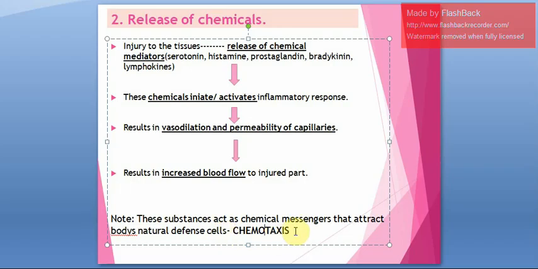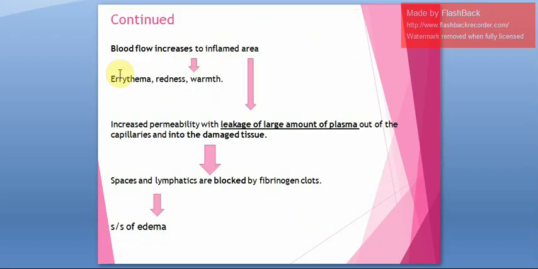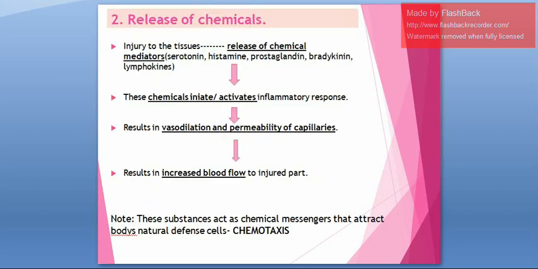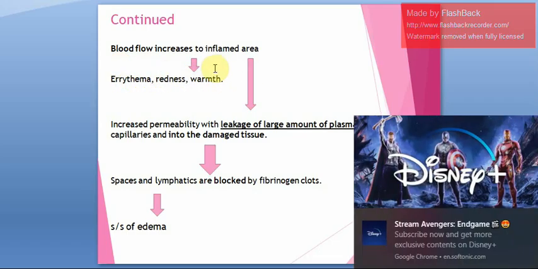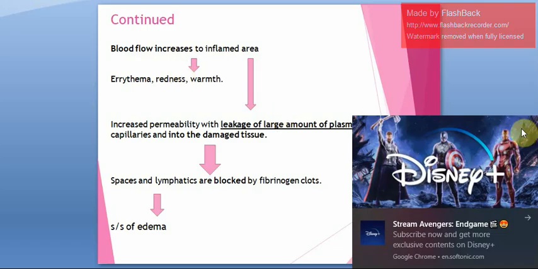Okay, so next, the blood flow, I have already told in the previous slide, increased blood flow has happened to the injured body part. Because of the increased blood flow, there will be redness. Erythema and redness mean one and the same. It is warm to touch, and the patient will be having pain also.